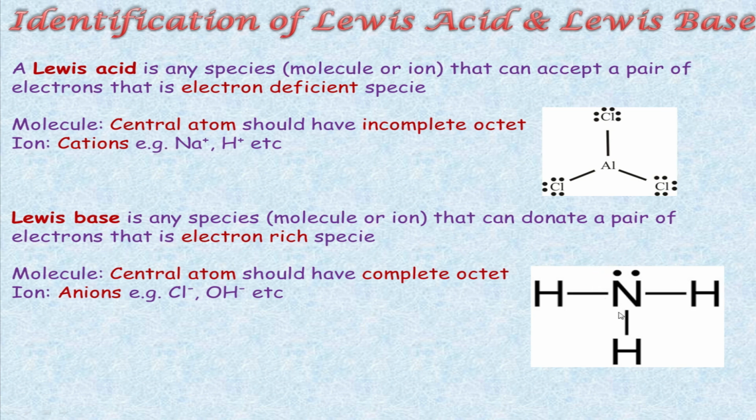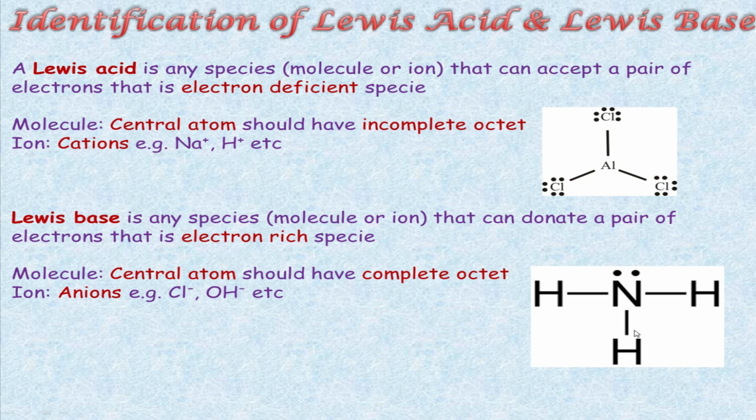It has 5 valence electrons. Out of 5, 3 electrons are involved in the formation of covalent bonds between nitrogen and hydrogen. So it has 5 electrons of its own and it is taking 3 electrons from the covalent bonds of hydrogen. So its valence shell or octet is complete, having 8 electrons.